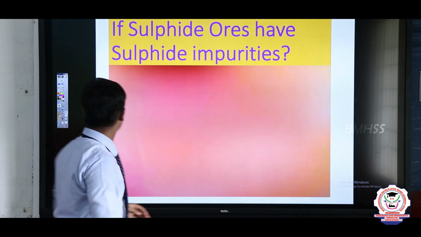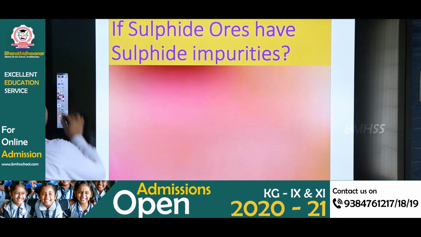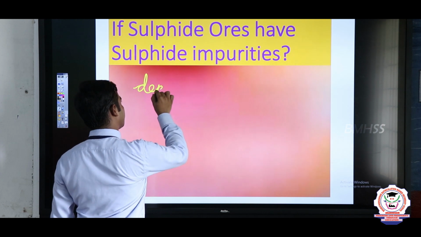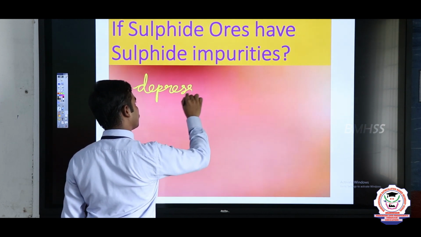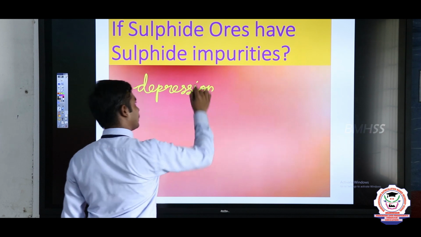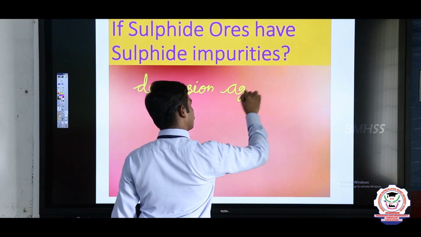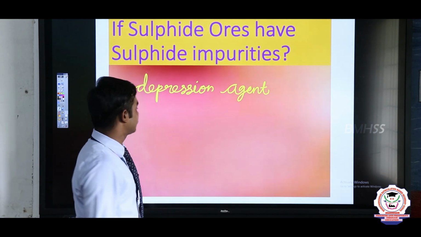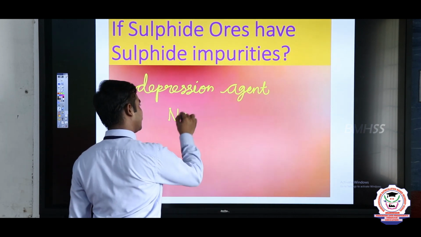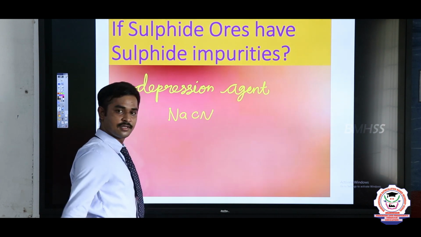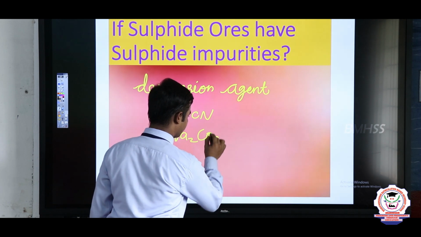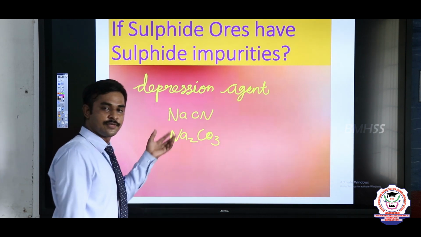So, here we need to use an agent, that is the depression agent. One of the depression agents is NaCN, sodium cyanide. Another one is Na2CO3, sodium carbonate. Both are depression agents.